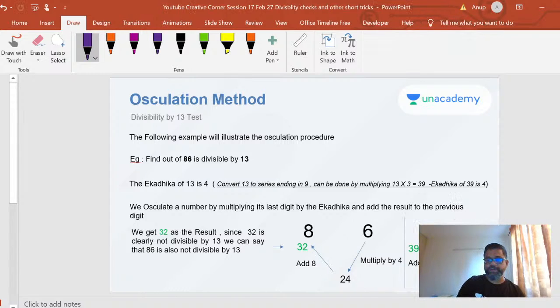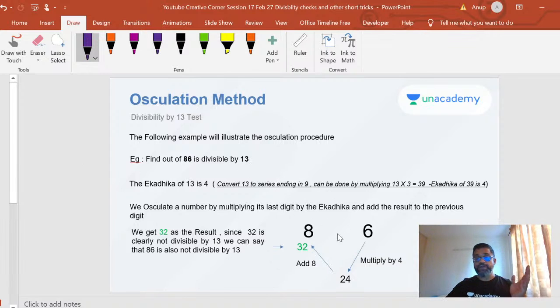Just ignore this part. I think I had pasted it from that other section, so you can read through it while I'm coming back to you. We are testing whether 86 is divisible by 13.